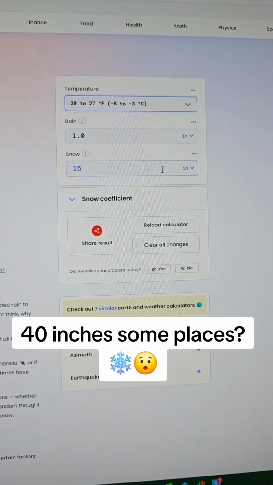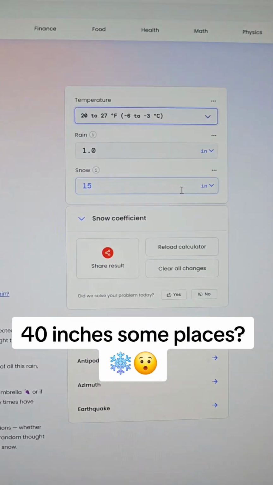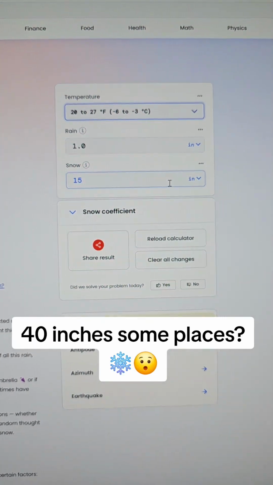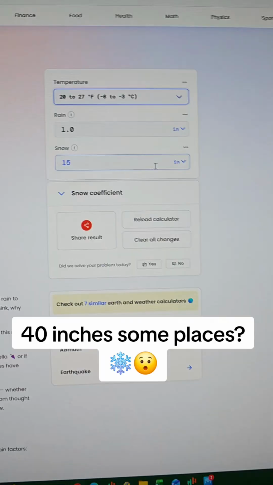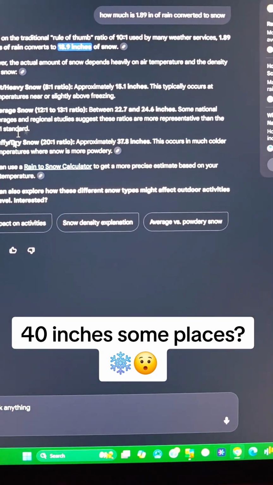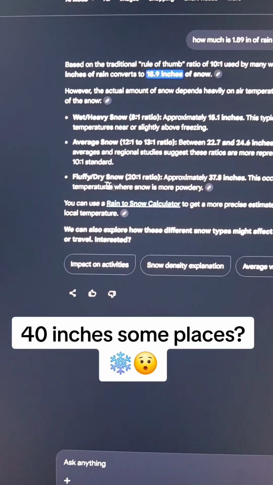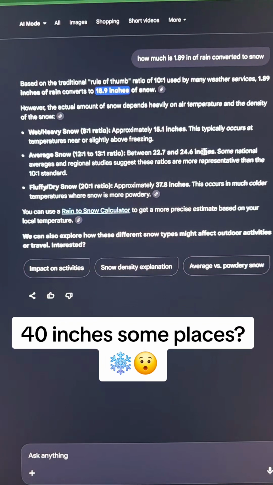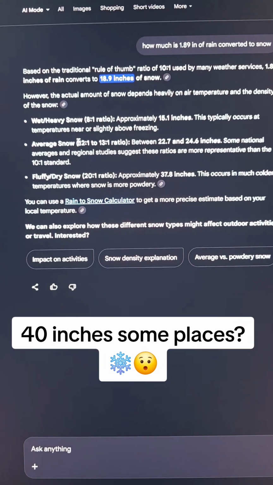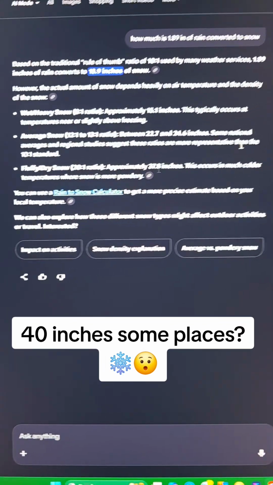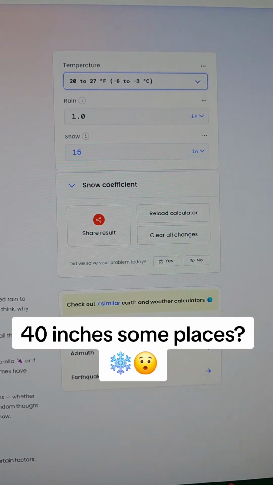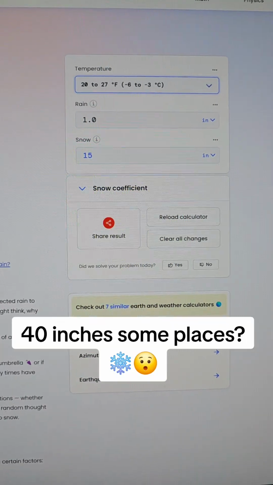So this is a pretty good calculator. It's always been that way, equivalent. 1 inch would equal maybe 10 to 12 inches of snow. Now, it depends, again, on how cold it is. And like I did right on here in my last video, 20 to 1 is fluffy dry. Wet heavy is about 32 degrees. If you come down to about 27, 25 degrees, you go lower than that, that is really cold, and the atmosphere is just going to destroy us. It's just going to come down.